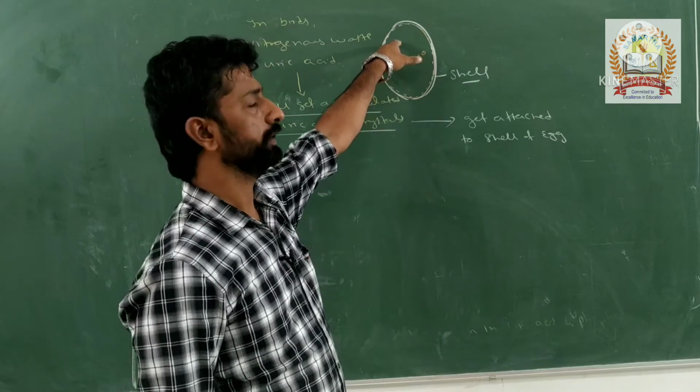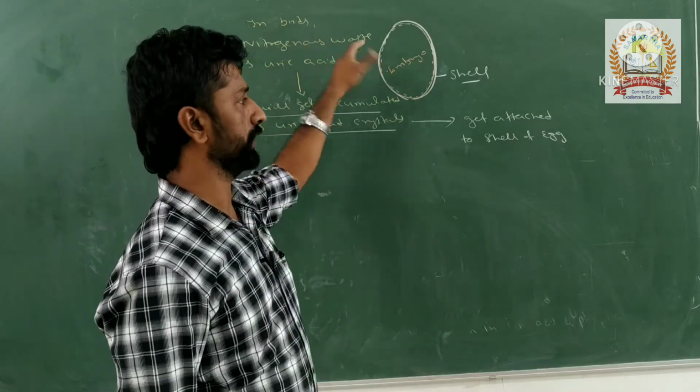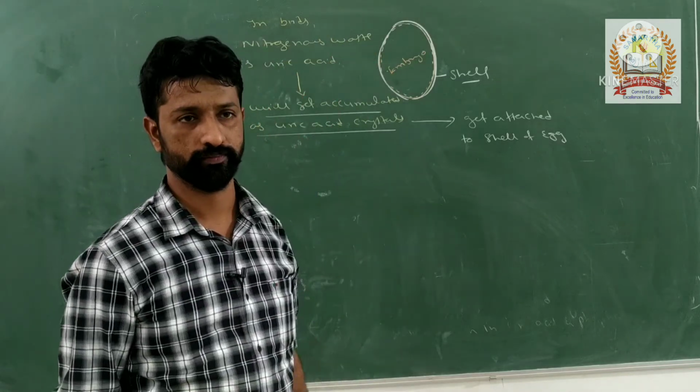Like that, the presence of uric acid as a nitrogenous waste is advantageous for the embryo of the birds.